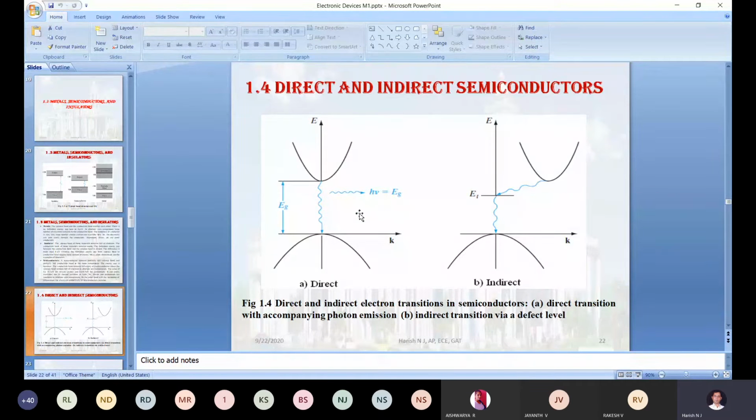Okay, so these things happen in the direct semiconductor. In the direct semiconductor, one thing you keep in mind: k, which stands for the wave vector or momentum of an electron, will be equal to 0.